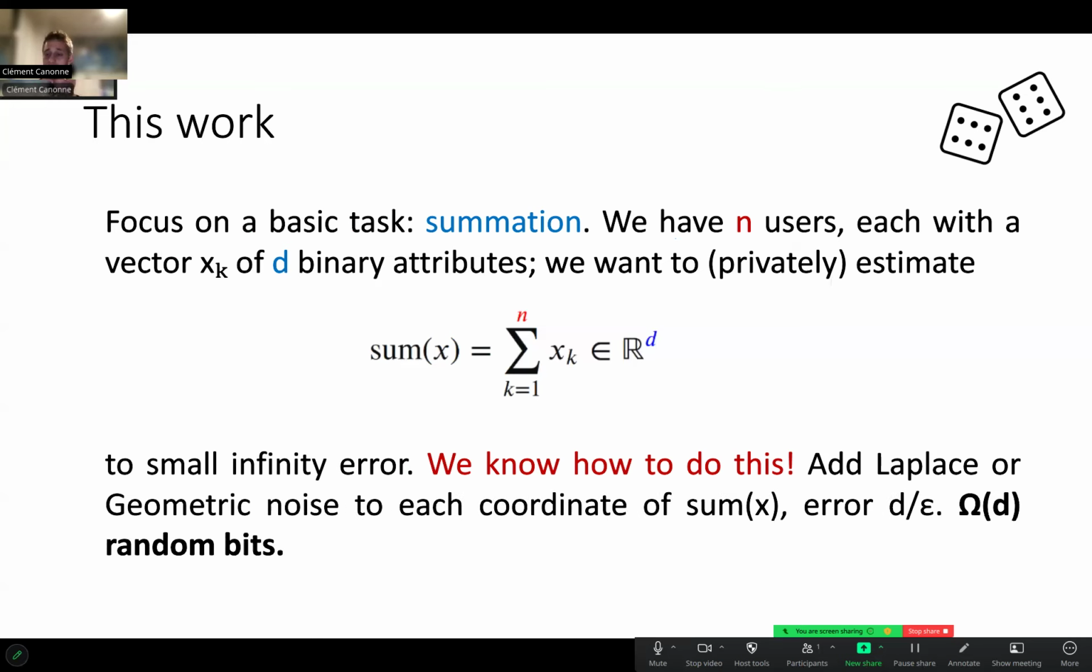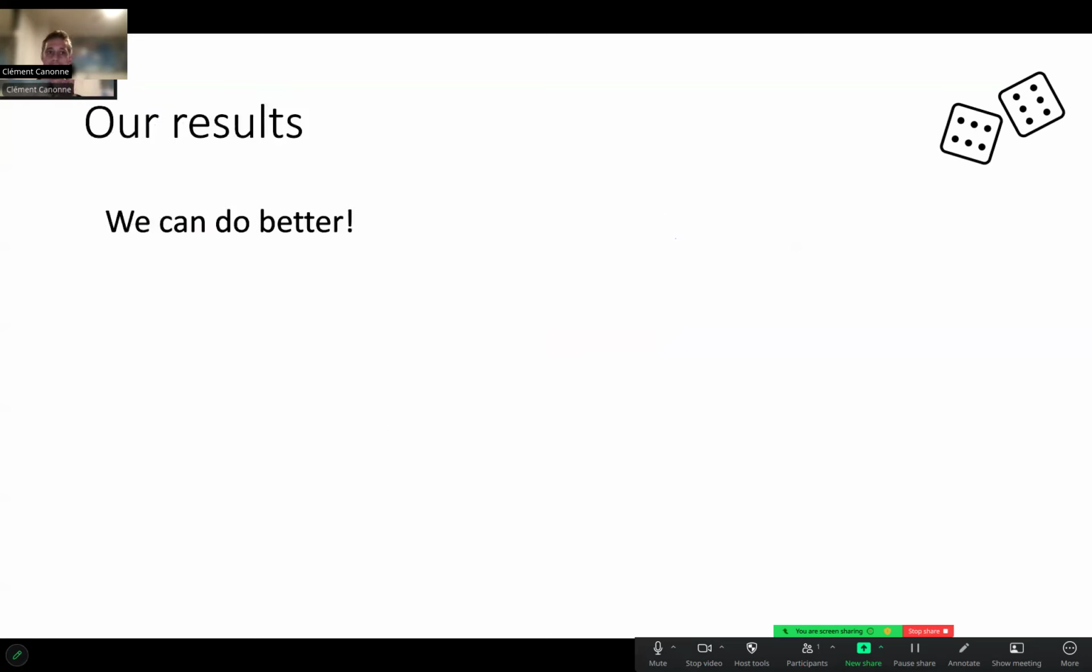The only issue with this is you have D coordinates. You add some independent noise to each of these D coordinates. You will need at least omega of D random bits. This is just inherent to this approach. And again, if D is really large, that is a lot of randomness. So the question is, can we do better? Does it need to scale linearly with the dimension? Now, I kind of spoiled the surprise in this slide. We can do better. It is actually possible to do a lot better than a scaling that is linear in the dimension, which came as quite a surprise to us, or at least to me.